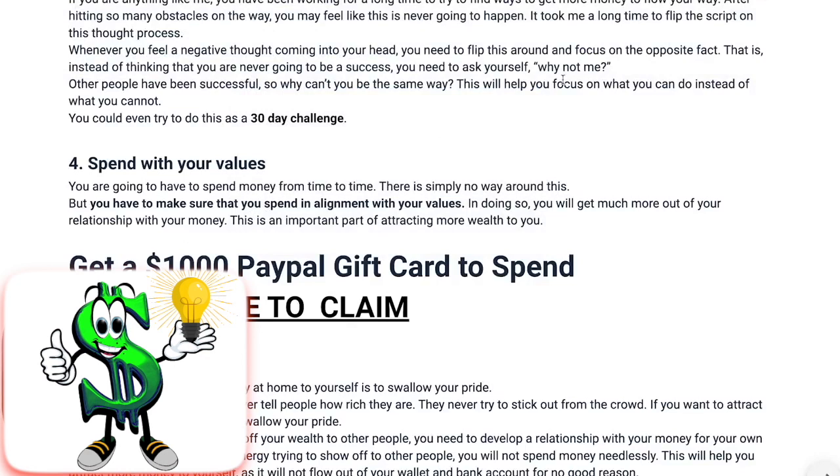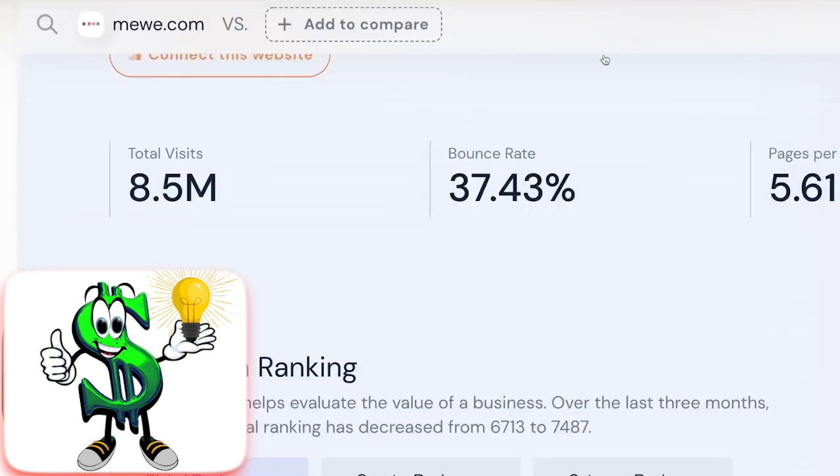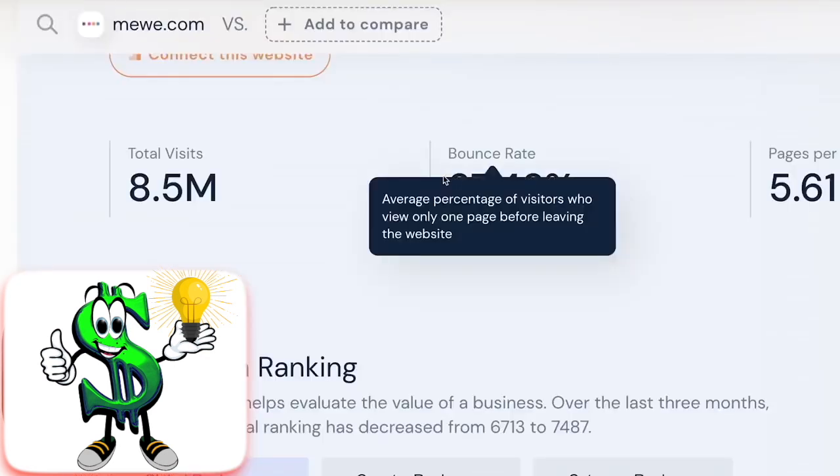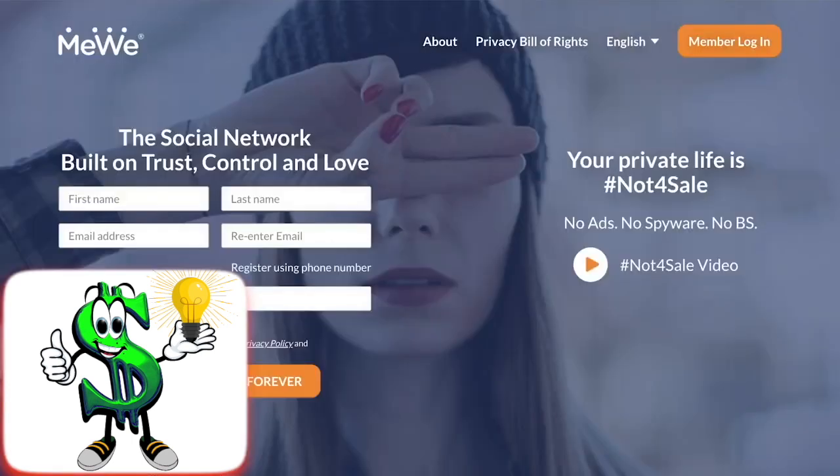A website that receives 8.5 million monthly visitors, the majority of them are from the United States. Keep in mind that in order for you to earn money, you will require US residents to provide their email addresses. You do not need to be a US citizen. You can be from anywhere in the world, but US residents must provide their email addresses. That explains why this platform functions so effectively and is totally free. So, welcome to MeWe.com. It is a social media site that is brand new.